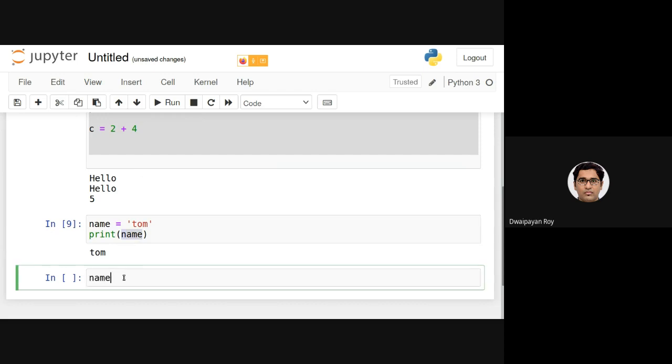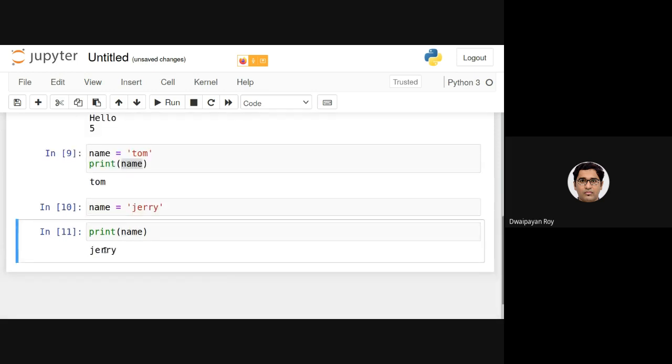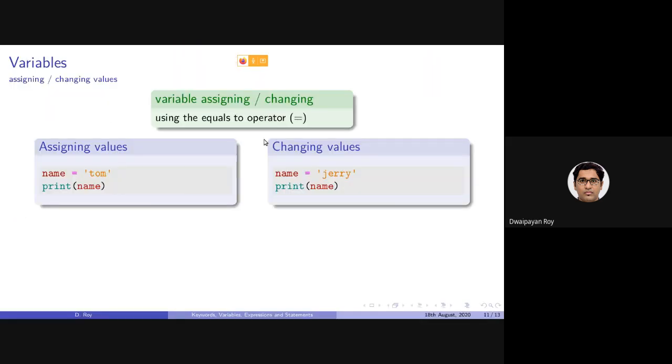Now, if I initialize the name with Jerry and execute the print statement again, you can see Jerry is being stored. So we can assign and reassign values in a variable using the equals to operator, or assignment operator.